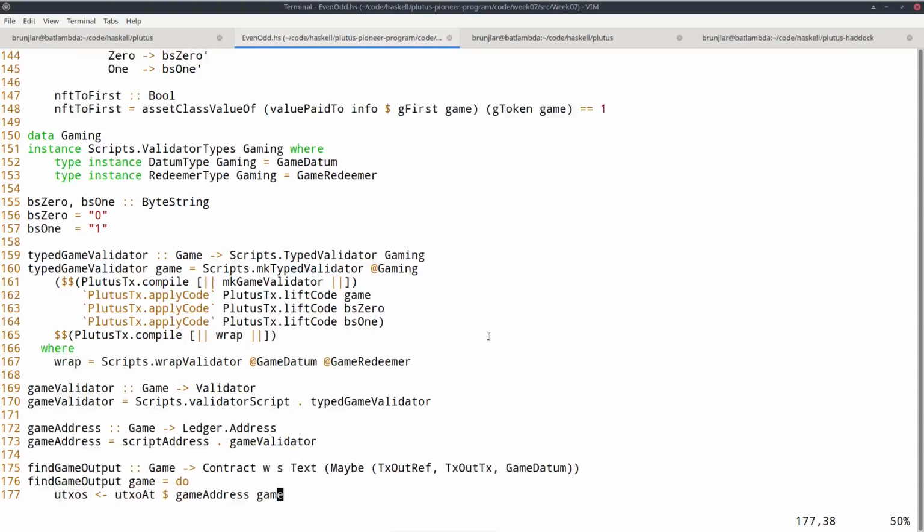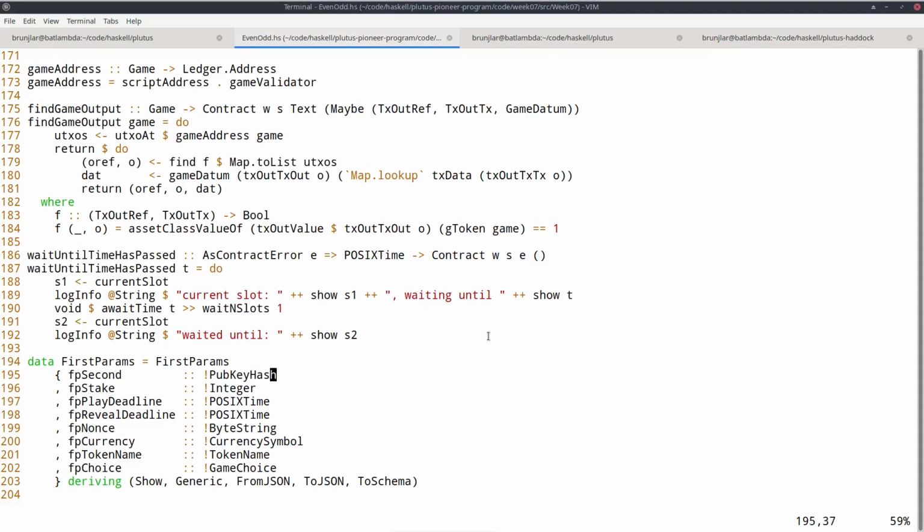Now, as preparation for the off-chain code, we will always need to find the right UTXO, so the one that carries the NFT. So I write this helper function findGameOutput that gets the game, and then in the contract monad tries to find the UTXO. So it could fail, the UTXO could not be there, so therefore Maybe. And then I return the usual things, the reference and the output itself, and additionally the game datum. And that's quite straightforward to implement.